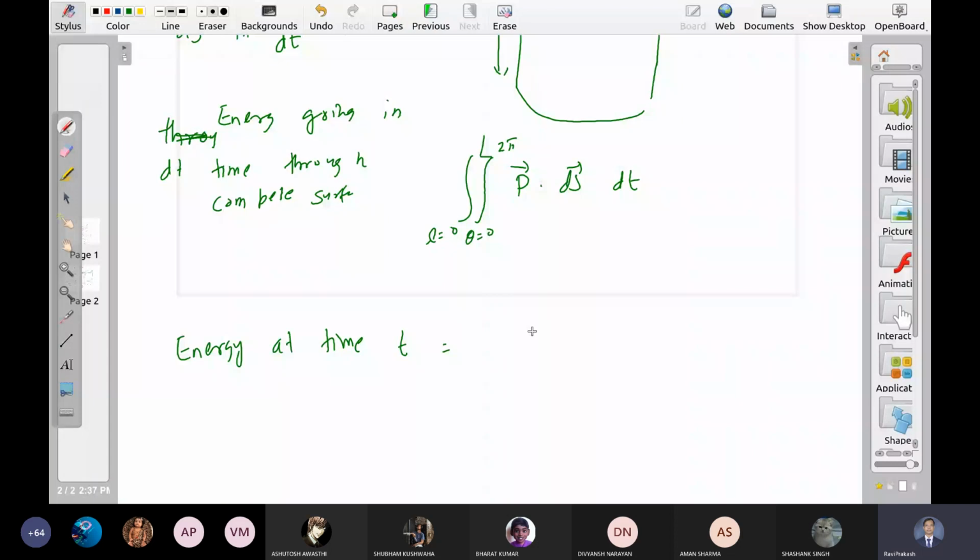This is energy at time t in unit volume. Yes, sir, in unit volume.